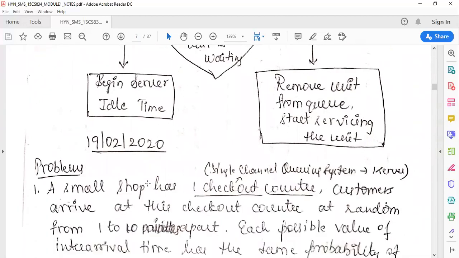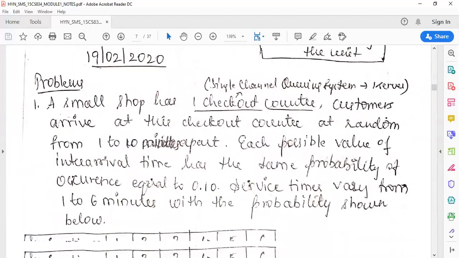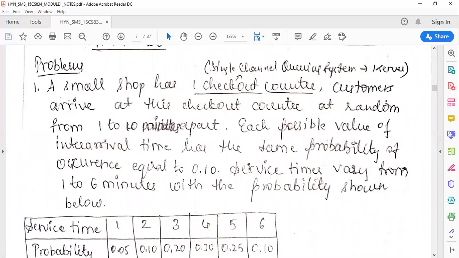Let us see a few problems on single channel queuing system. The first problem statement goes like this: a small shop has one checkout counter. One checkout counter means it is a problem on single channel queuing system. Customers arrive at this checkout counter at random from 1 to 10 minutes apart. That means customers are coming to the checkout counter at random, so the arrival time is distributed between 1 to 10 minutes.